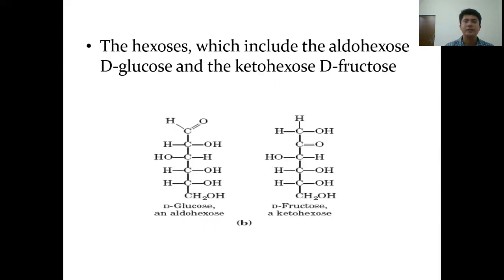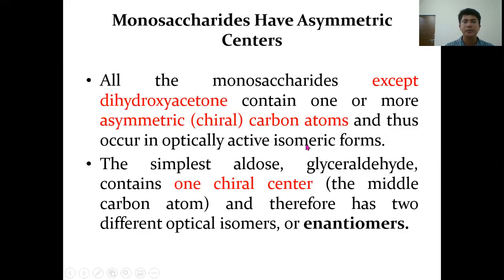The hexoses include the aldohexose like D-glucose and the ketohexose such as D-fructose. If we look at the structure, glucose has an aldehyde group whereas fructose has a keto group.